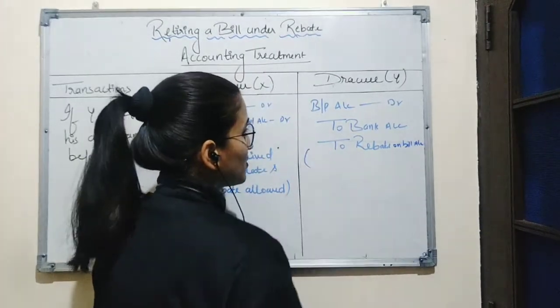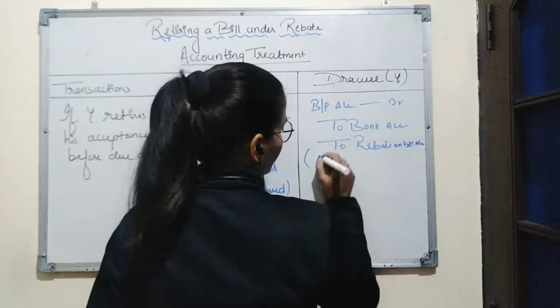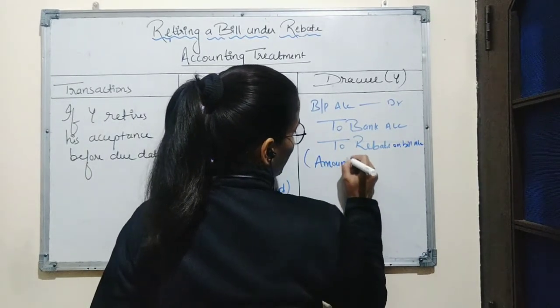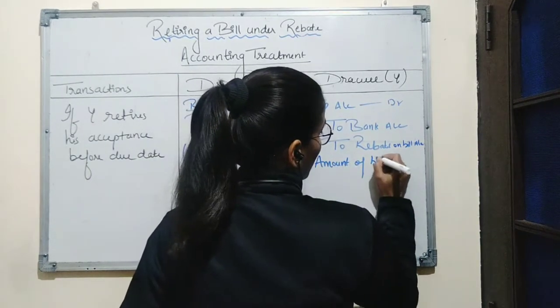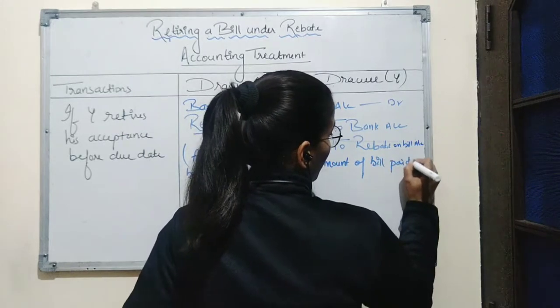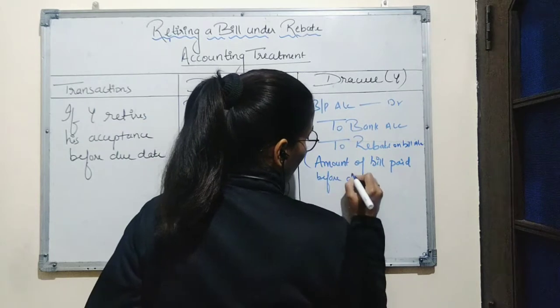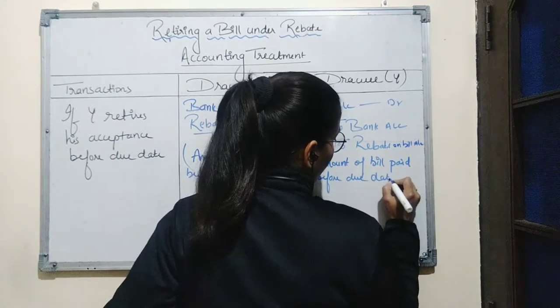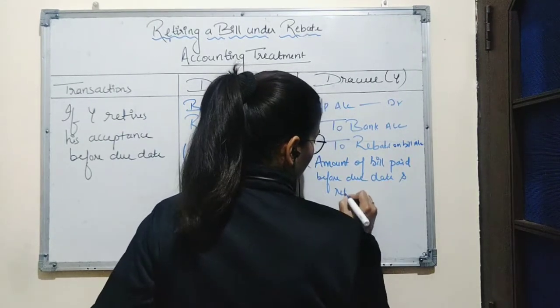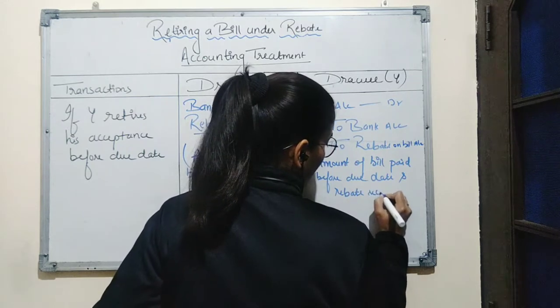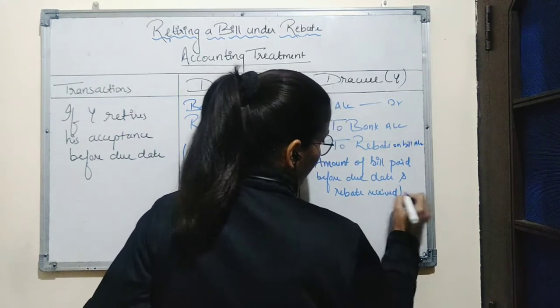The narration for this transaction will be amount of bill paid before due date and rebate received.